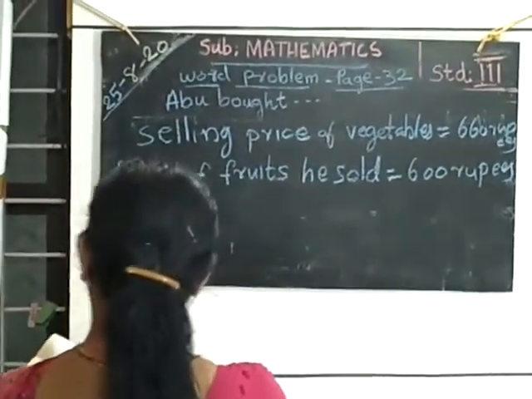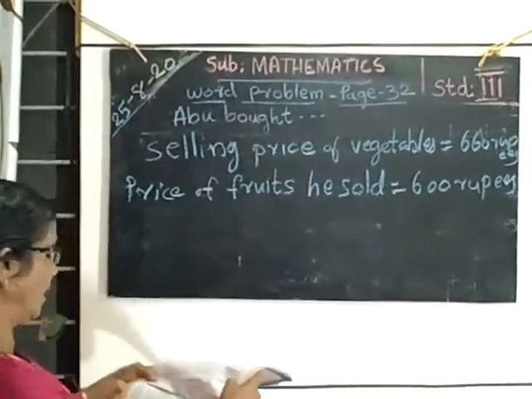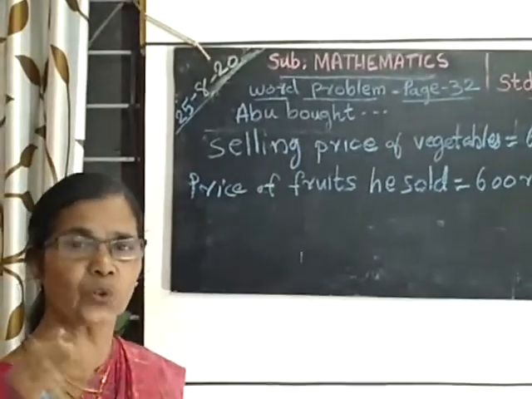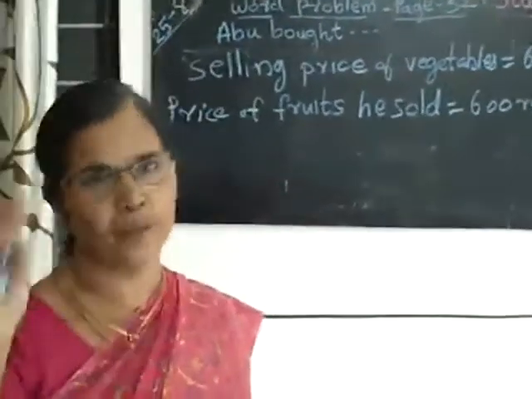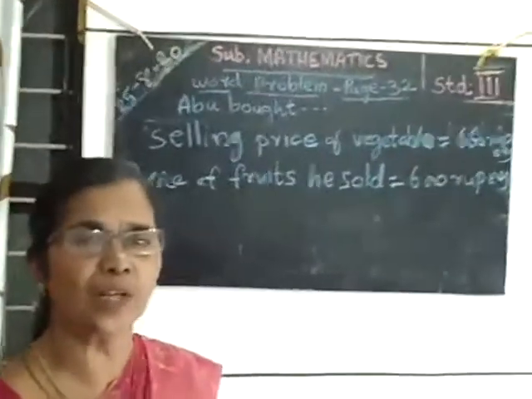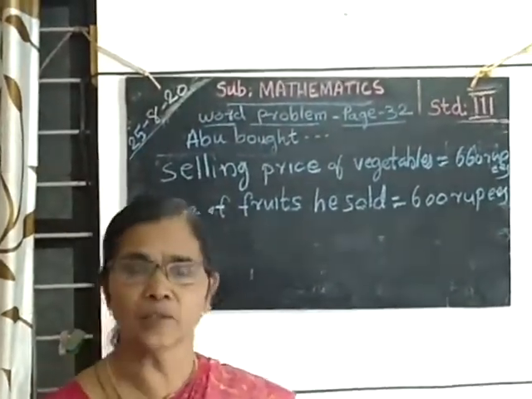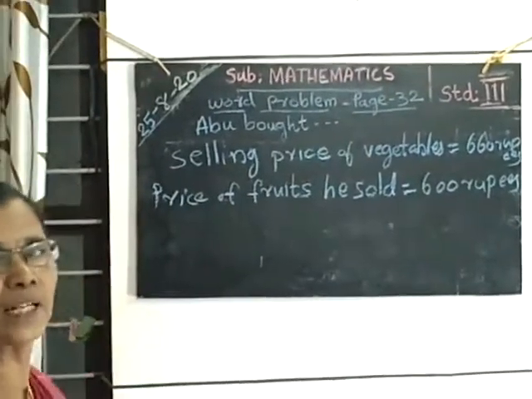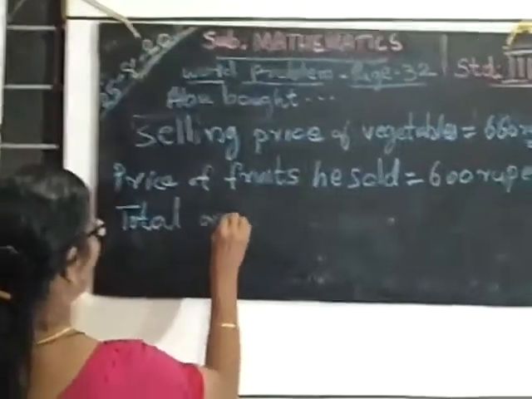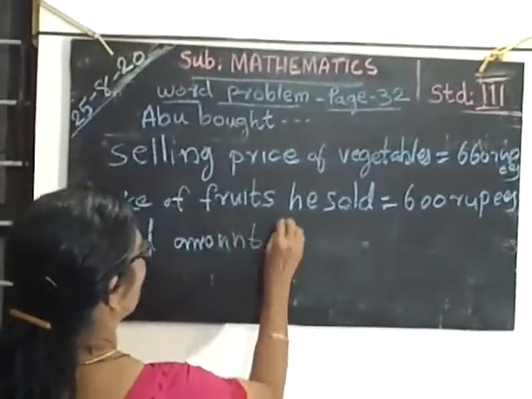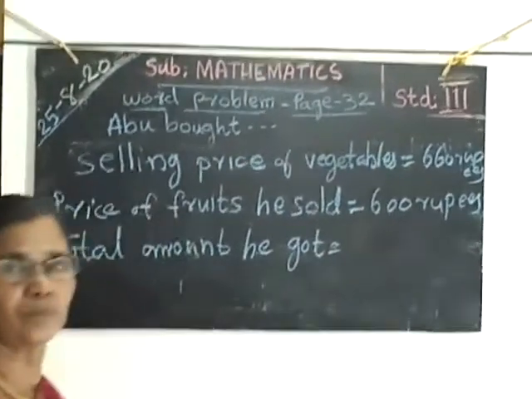Then the total amount Abu got after the sale of vegetables. He sold the vegetables he purchased and the fruits he purchased. Then we have to find out the total amount he got after selling all the vegetables and fruits. Total amount he got is equal to how much?